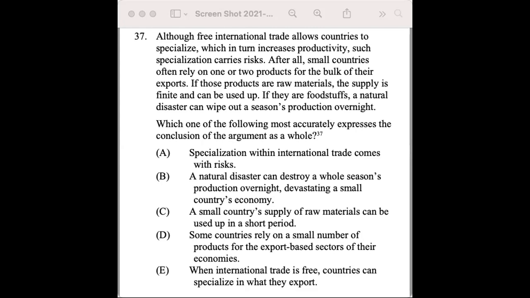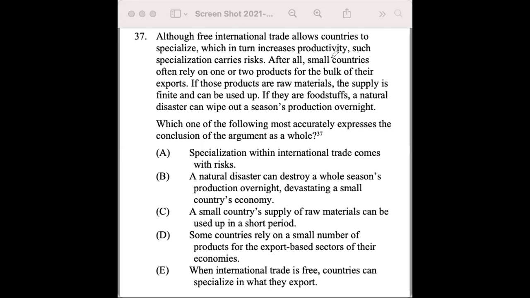So, looking at the argument that we have here, the first sentence introduces the idea that we're starting off with: although free trade allows countries to specialize. So we have this premise, this fact that we're working with. It in turn increases productivity. So there we go, that's what comes from it. But such specialization, the specialization that comes from free international trade, carries these risks. The rest of the argument, the following premises, are all examples of this risk.